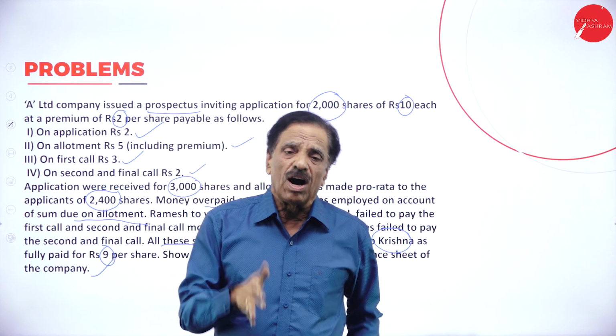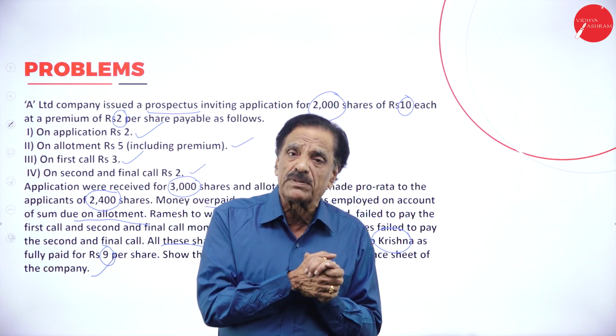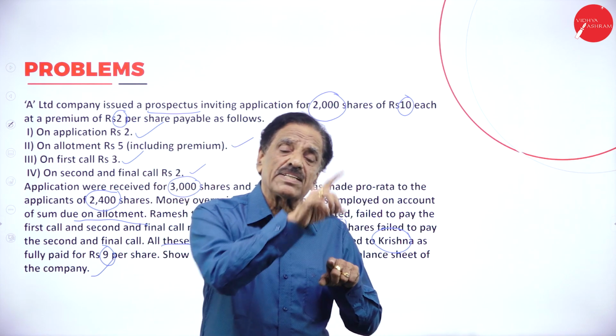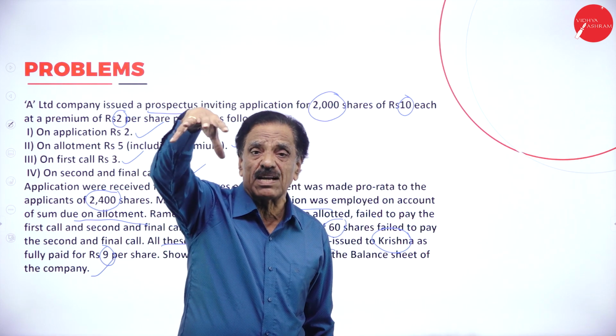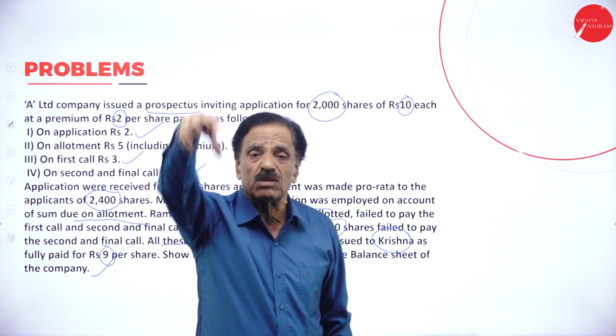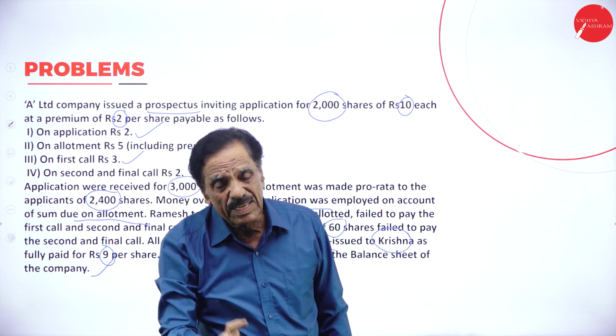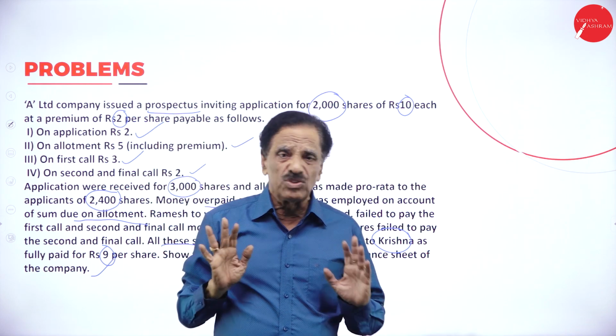Now, are you going to accept the entire 3,000 applications? No. Generally, they will reject how many applications? 1,000. How will they reject? They put all 3,000 applications in a box, took out 1,000 applications, rejected them, and the money will be refunded. This is a usual case.